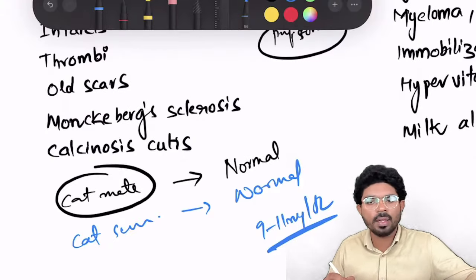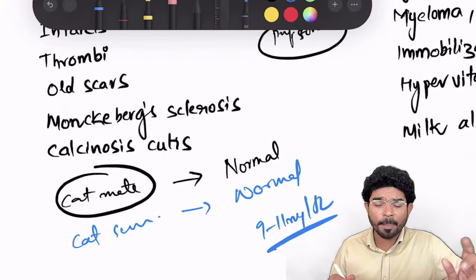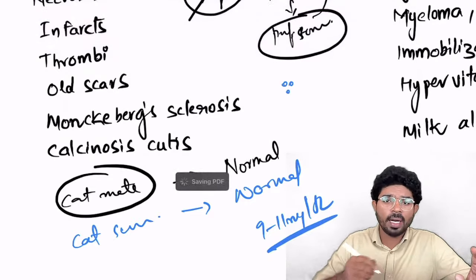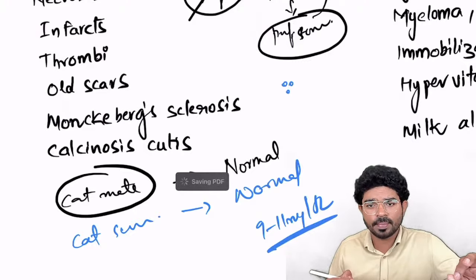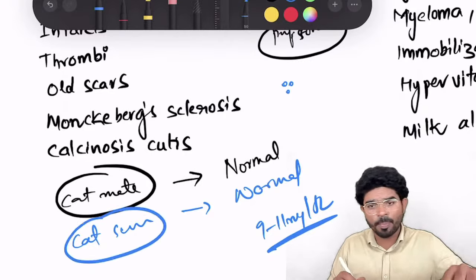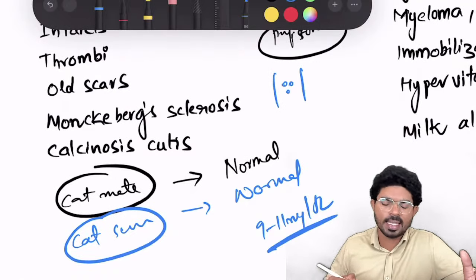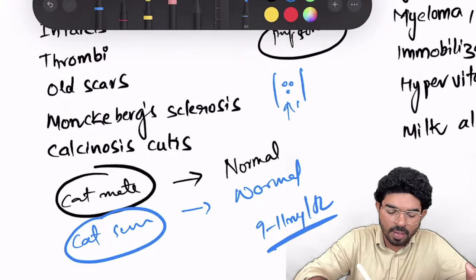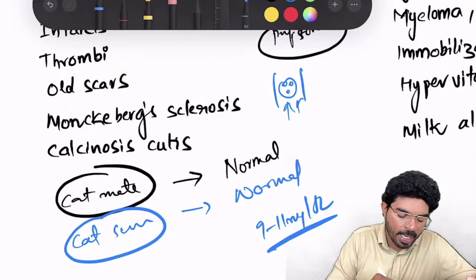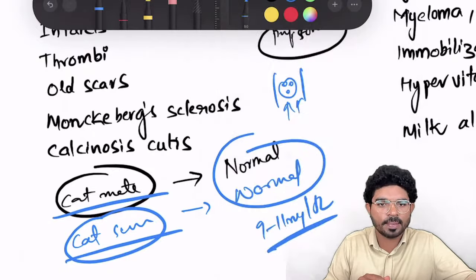This is a normal value in the human body. So when I'm talking about dystrophic calcification, they are basically dead and degenerated cells, on which over a period of time calcium will get deposited. It is not because of abnormal calcium metabolism or abnormal calcium in the serum. Dead and degenerated cells are there, calcium will flow and get accumulated. So there is no abnormality. Calcium metabolism and serum calcium levels are normal in dead and degenerated cells.